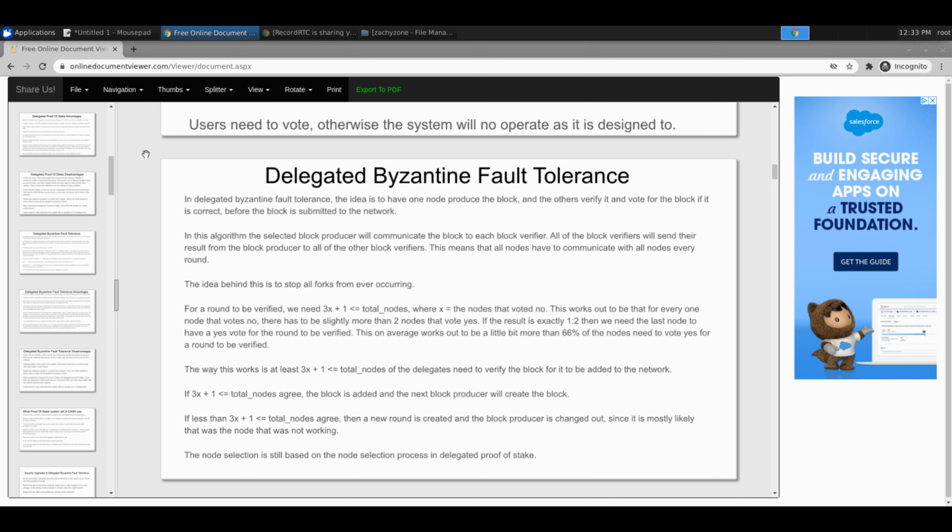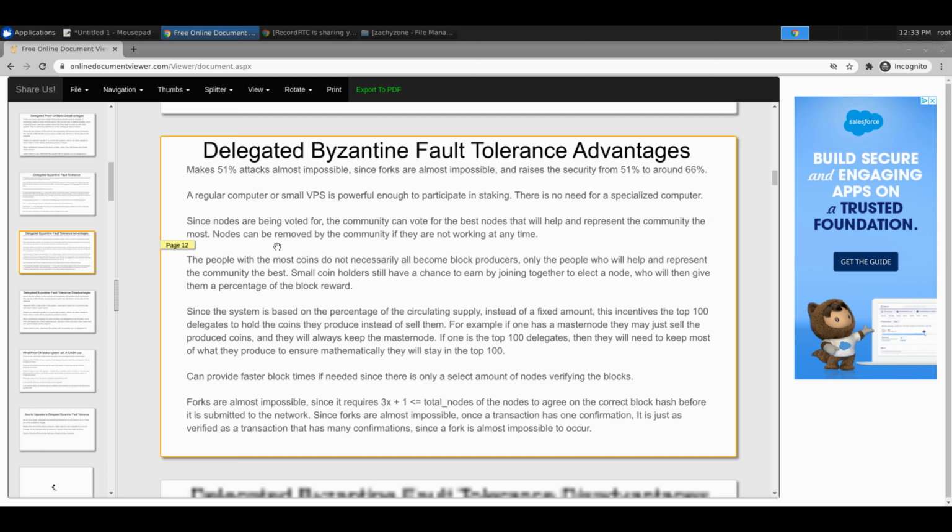So then the DBFT, we know what that is essentially. So then what adds to it, basically.